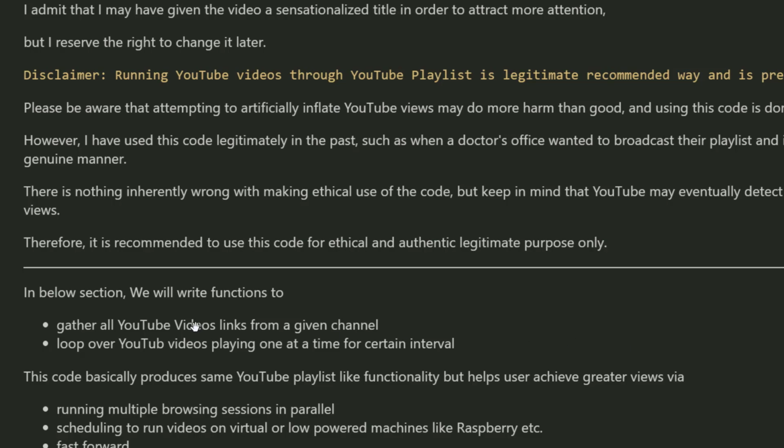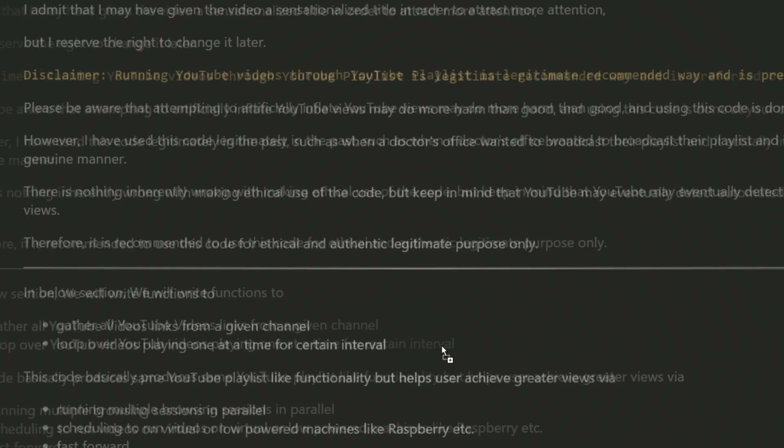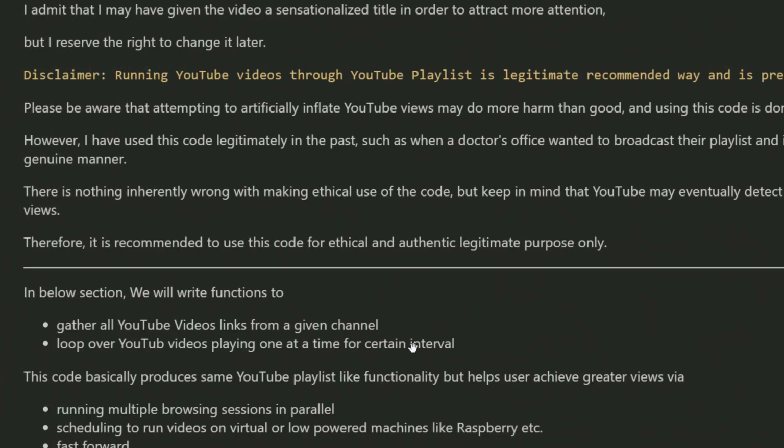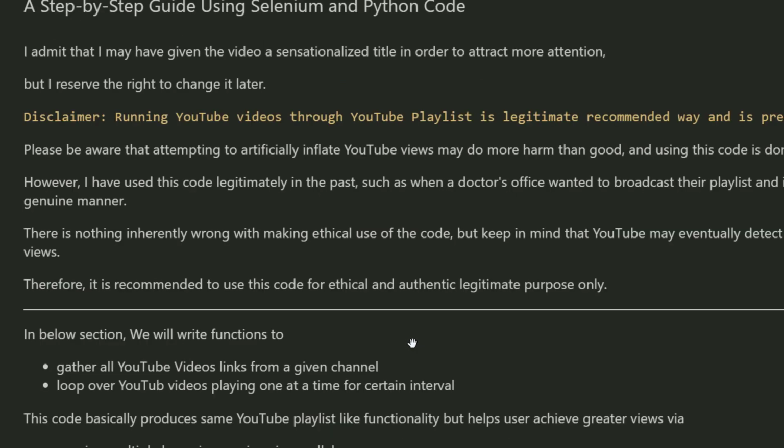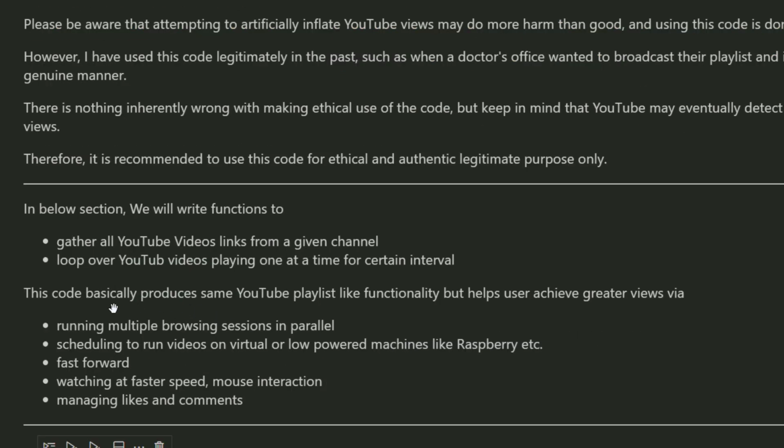In the section below in the notebook, we'll write functions to gather all the YouTube links from a given channel, and then we are going to loop over those YouTube videos. You may ask, why not just create a YouTube playlist, which is similar functionality? And actually, we are going to do the same thing. So we'll create a YouTube playlist and loop over one video at a time.